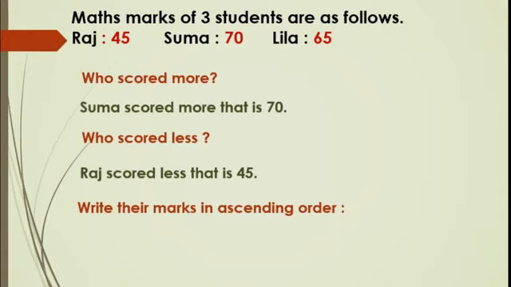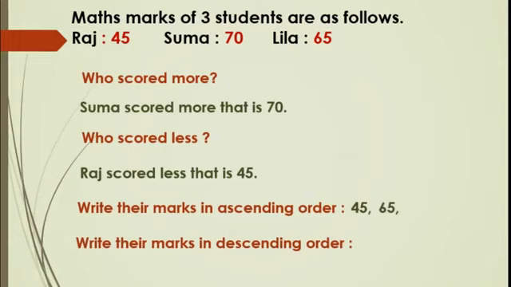See, Raj got 45, that is less, you know. And Suma got highest marks, that is 70 marks. In between, Leela's marks are there. So we will write like this. See here, 45 first, Raj. Then Leela 65. Then Suma. Suma got highest marks. Ascending order means from smaller number to bigger number.